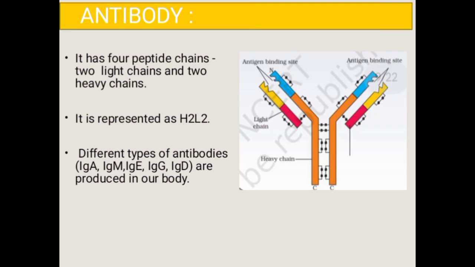The antigen binding site is present on the antibody, which is called the paratope. To this binding site, the antigen or foreign substance binds. There are 5 different types of antibodies which are produced in our body. They are IgG, IgA, IgM, IgD and IgE.